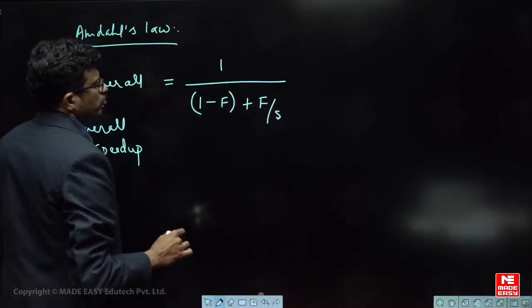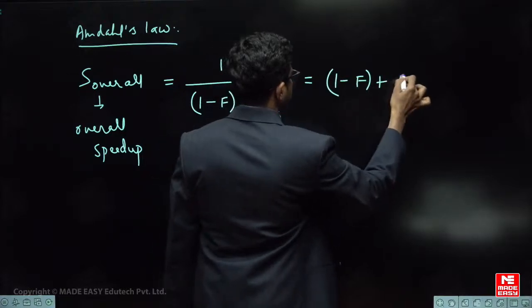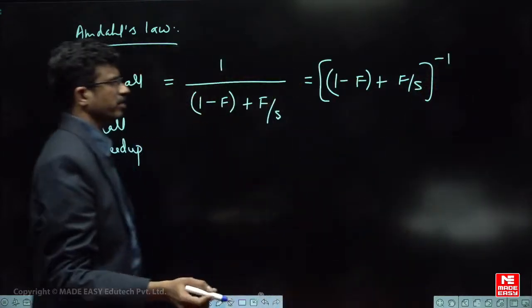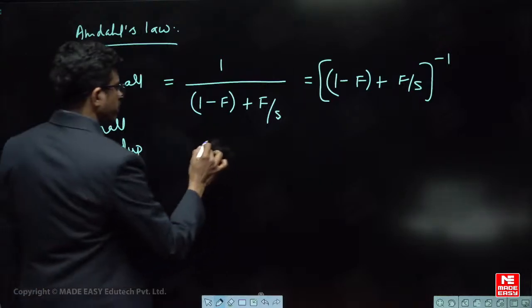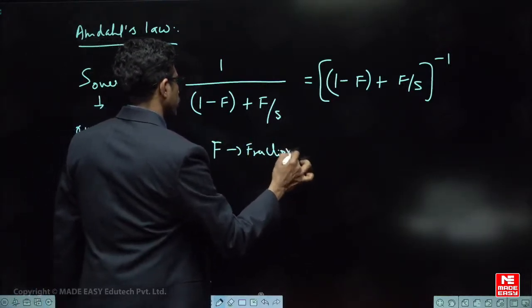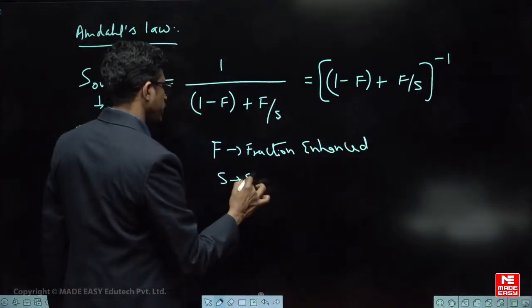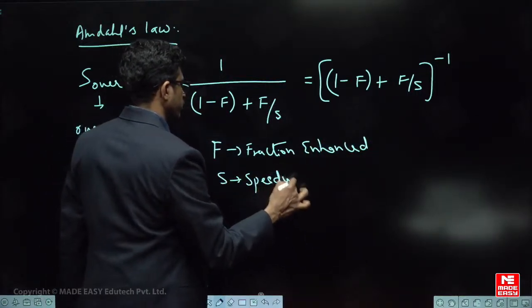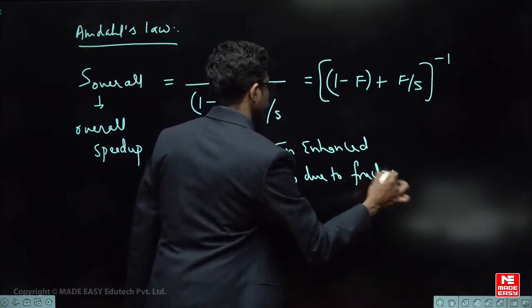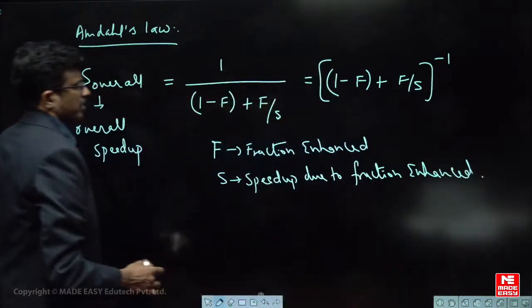Or you can say (1 minus F plus F by S) whole inverse. So F means fraction enhanced and S is the speedup due to the fraction enhanced. Got it? Yeah, that is the formula.